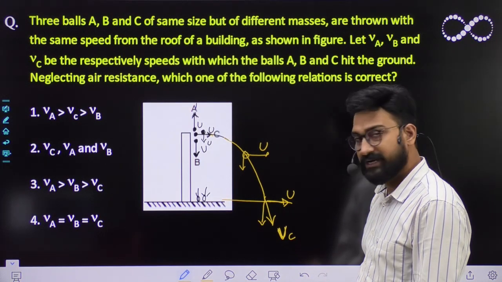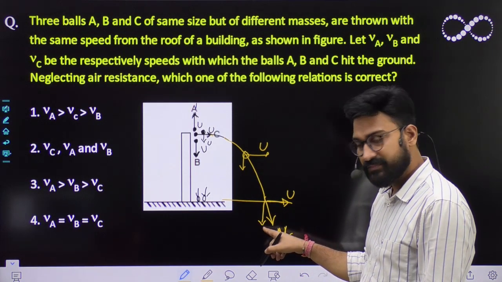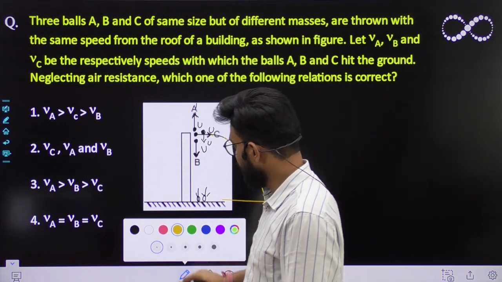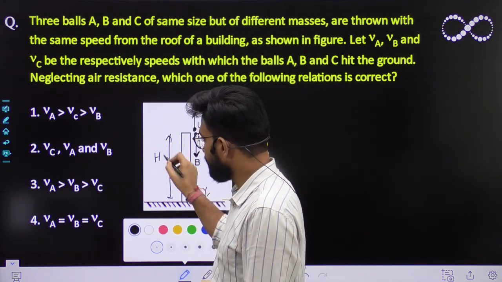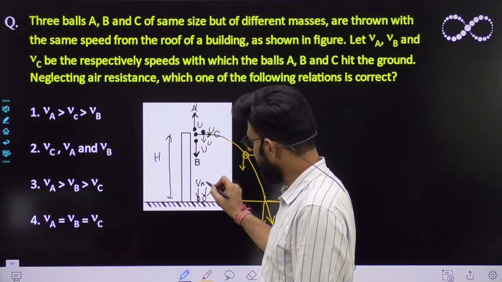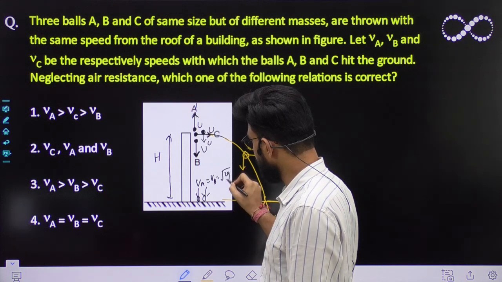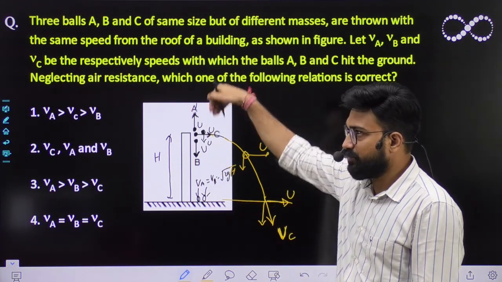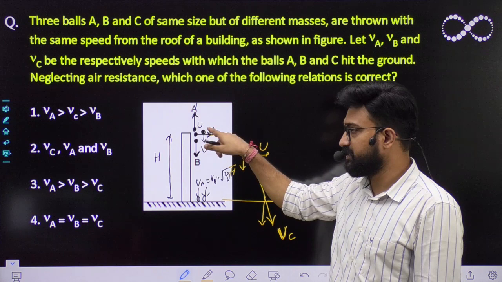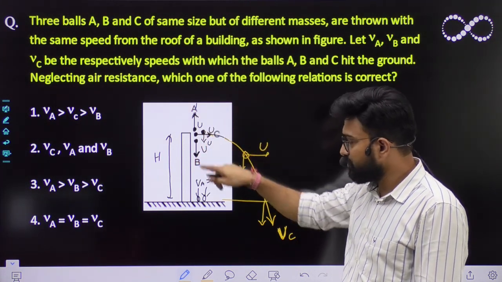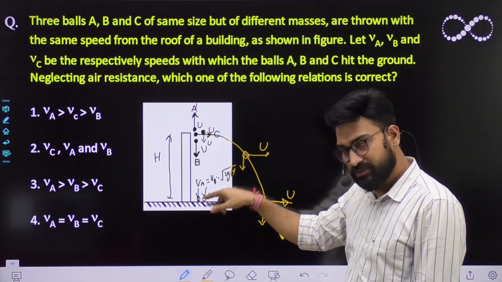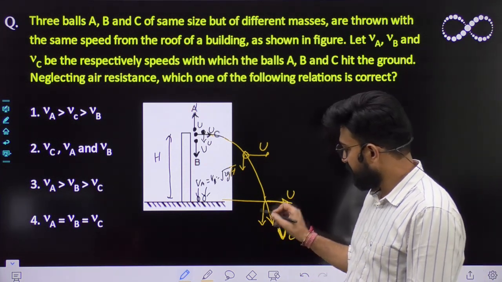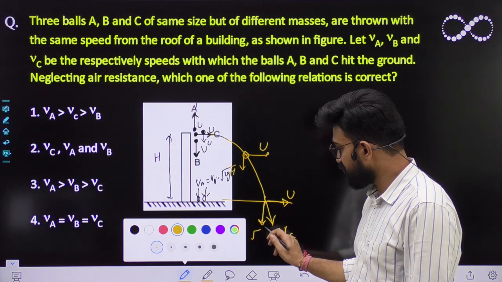So you can easily find the velocity with which it hits. Now if you add these two, vc will come out. Try finding all three, because suppose this is the height of this tower, so this va must be equal to vb must be equal to root 2gh. Don't you think this is what happens? A goes up, again comes back down, and at the same height the speed will be the same u. So A and B will have the same speed, and that means the speed with which it will hit the ground is root 2gh. How will you find this one? Its vertical speed will be root 2gh.